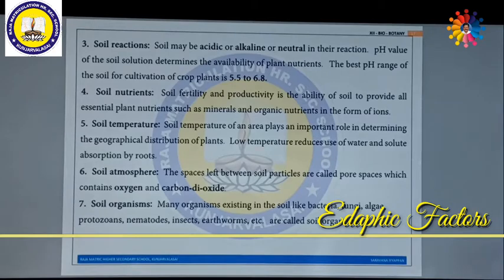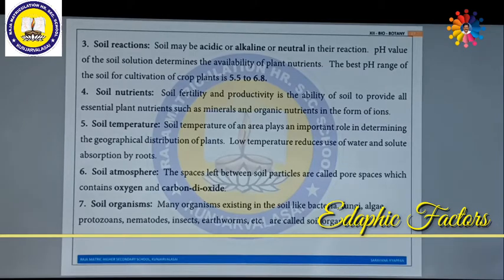Next one is soil reaction. Soil may be acidic, alkaline or neutral in reaction, which can be determined depending upon the pH value. The pH value of the soil solution determines the availability of plant nutrients. Most plants can survive in acidic conditions. The best pH range of soil for cultivation of crop plants is around 5.5 to 6.8 pH. These are in the acidic range. Next one is soil nutrients.